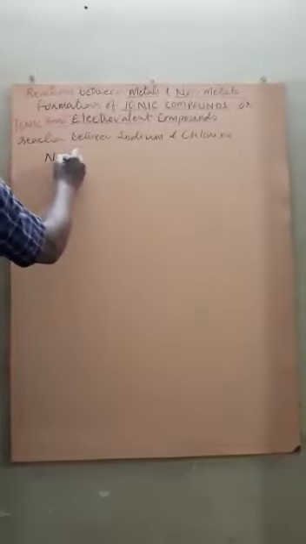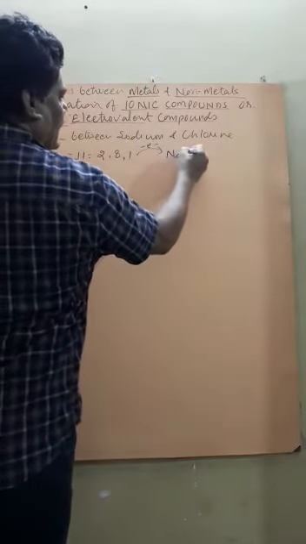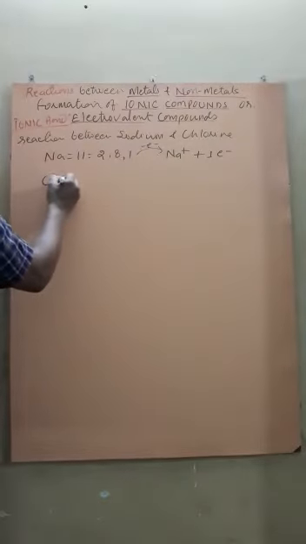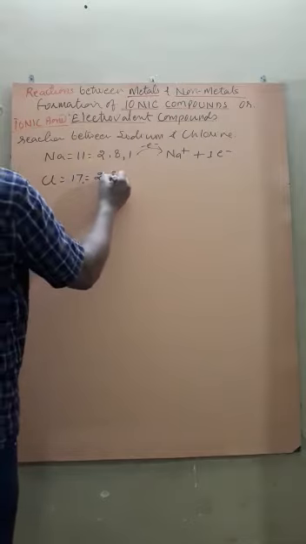Sodium and chlorine. Now student, you know that sodium's atomic number is 11. The electronic configuration is 2, 8 and 1. So it releases its 1 electron, that is minus 1 electron, and converts into Na+ cation, and one electron is released out. Similarly, when you talk about Cl, its atomic number is 17 and the electronic configuration is 2, 8 and 7.